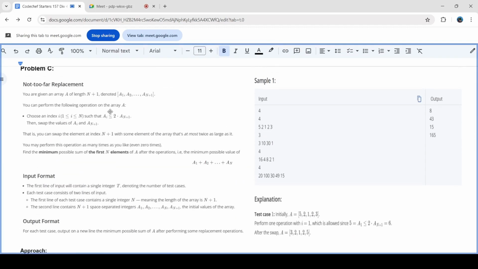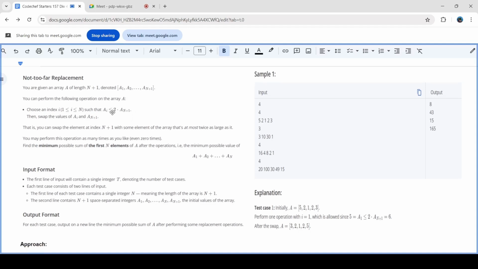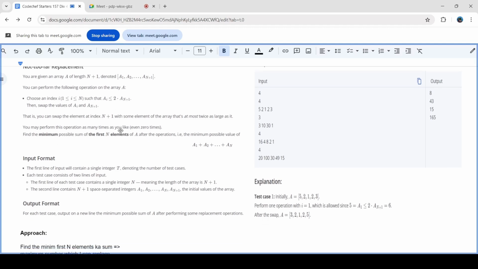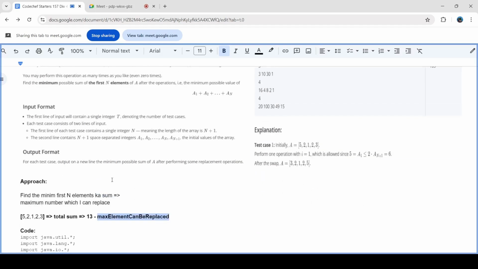Now, if the element is more than 2 times a(n+1), you cannot replace it, right? So you have to find an element that is at most 2 times the last element, and it should also be a large number. So it has to be at most 2 times a(n+1), that is the last element, as well as something large, right?